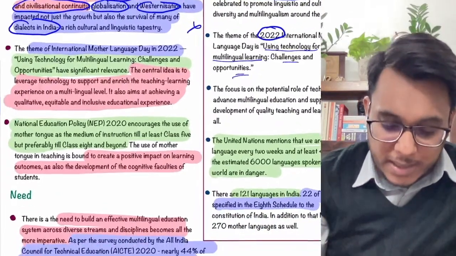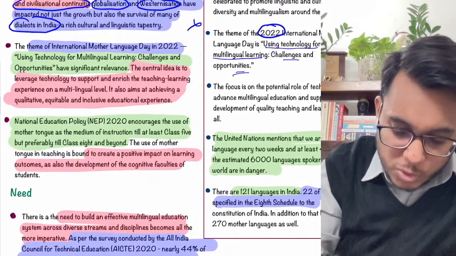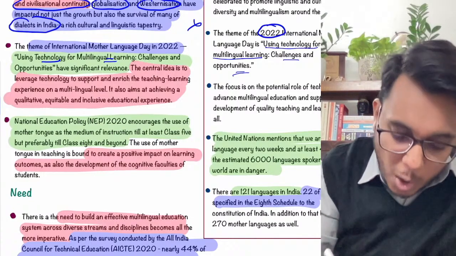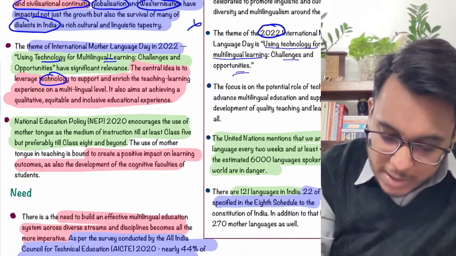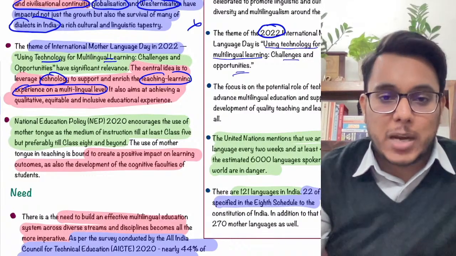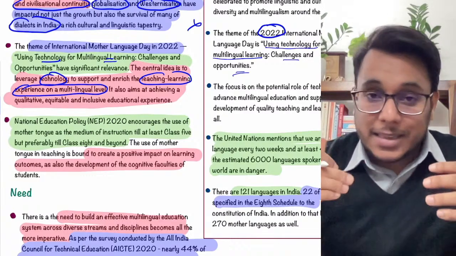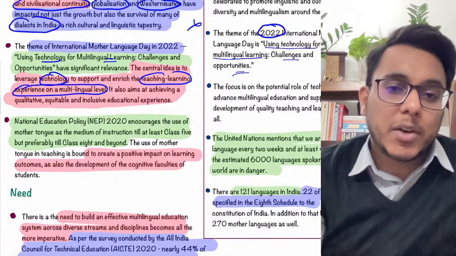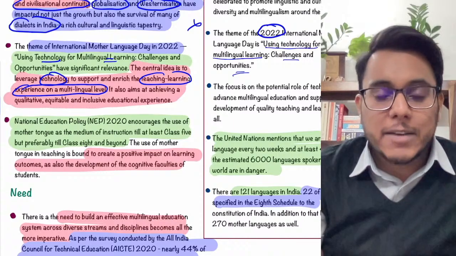This particular year, I already told you, the theme is using technology for multilingual learning. The central idea is how we can use technology to enrich the teaching-learning experience at the multilingual level. Many times, because there are neither good teachers nor good pedagogies, people lose interest in learning the native languages.